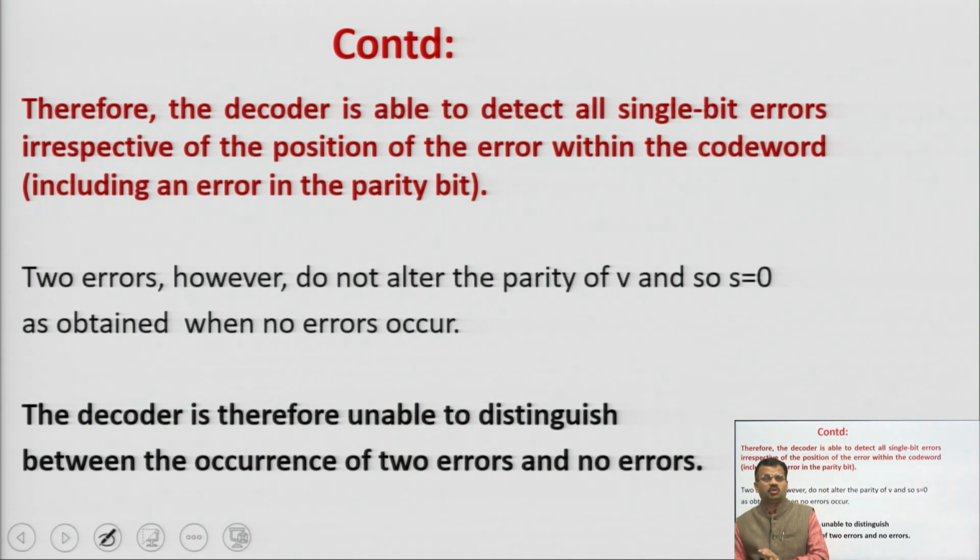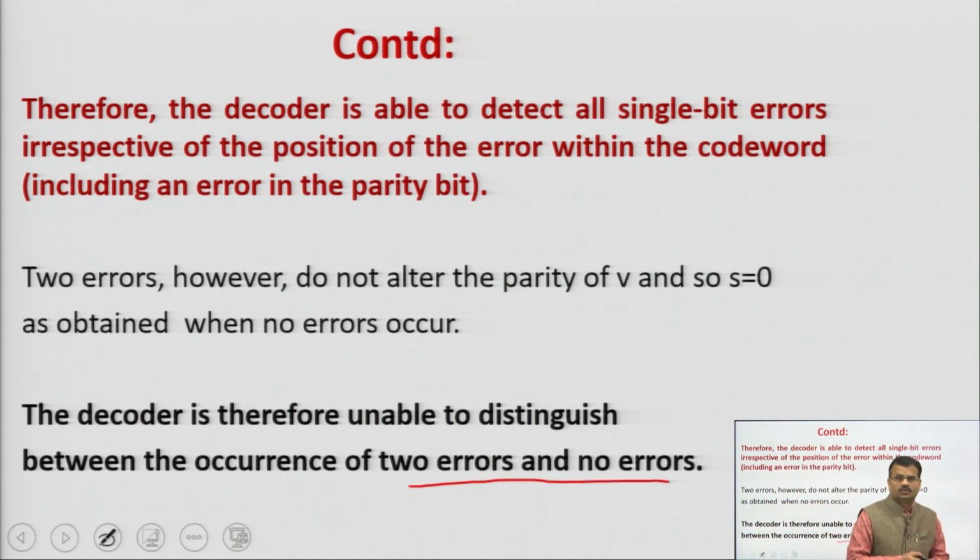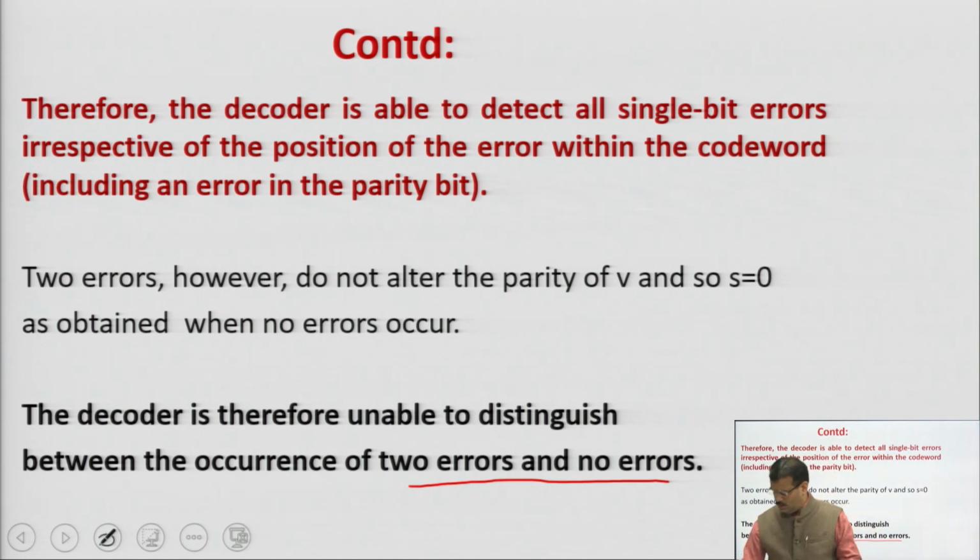So, S equal to 0 is obtained when there are no errors. If S is equal to 1, then an error is there and it is detected, because in error control the task at first is to detect the error. After detecting the error, you can correct it. In this case the decoder is unable to distinguish between the occurrence of two errors and no errors. This is the limitation we understand from the example.